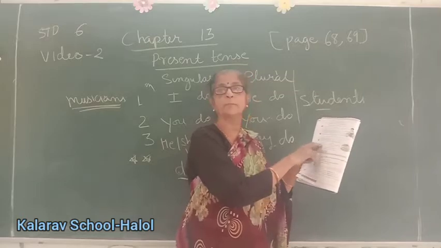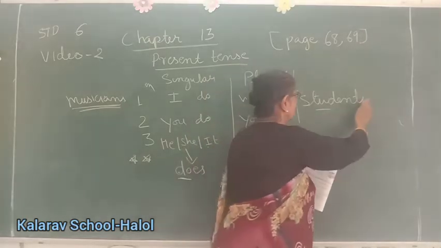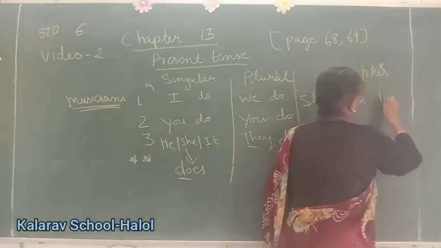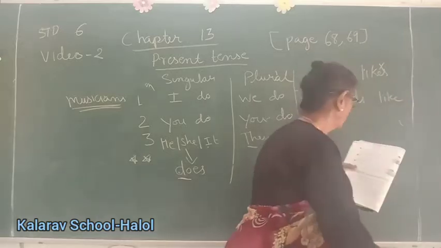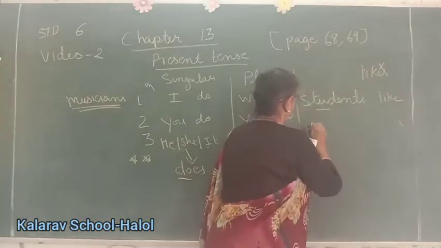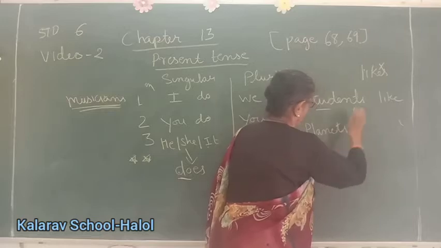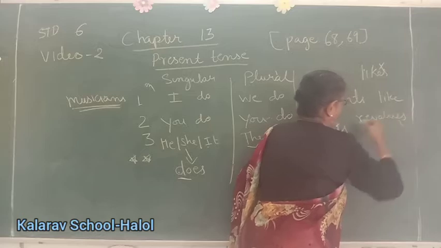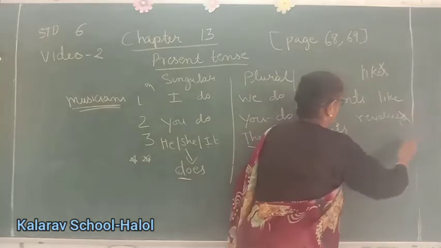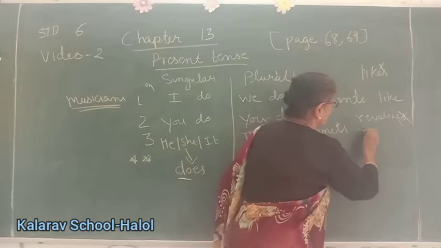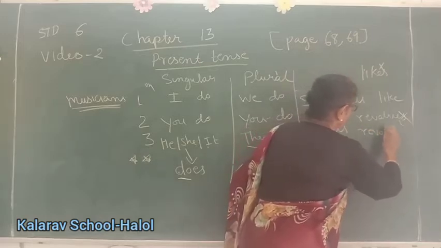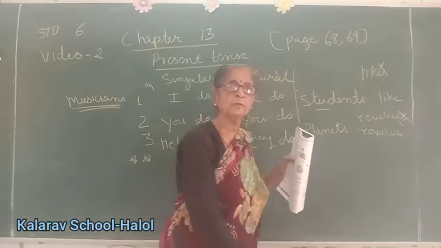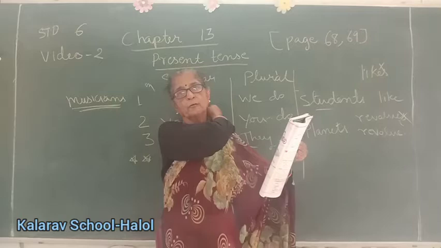Next. Planets of the solar system revolve. Now, planets, plural. Here it is S, no? So likes, we will not use likes. We will use like. Are you understanding? Then planets, P-L-A-N-E-T-S. And they have given us revolves. So we will remove this S. Here S is there, so here we will not add S. Planets revolve. Follow? Like this you will fill in the blanks with the verbs.